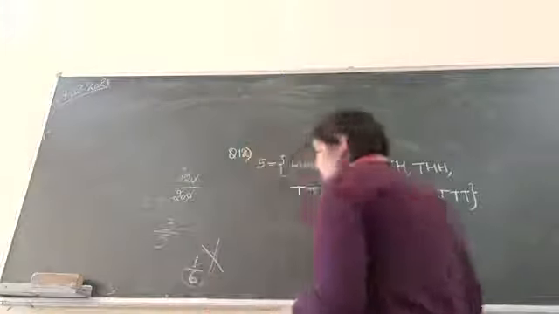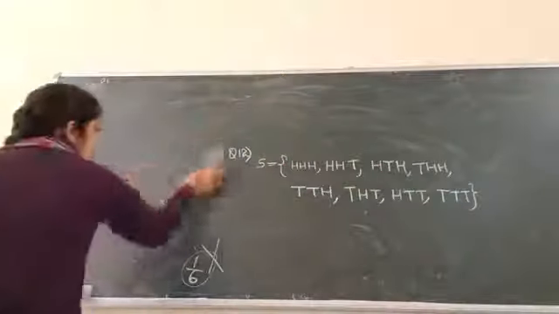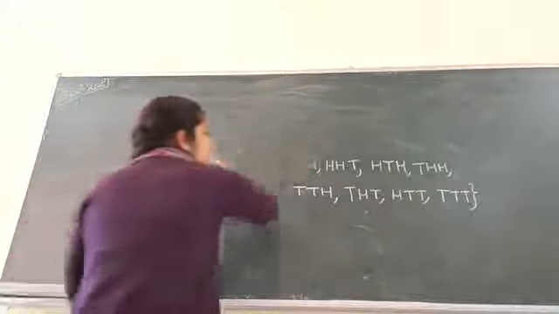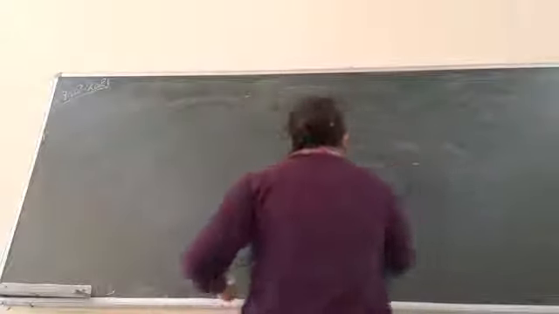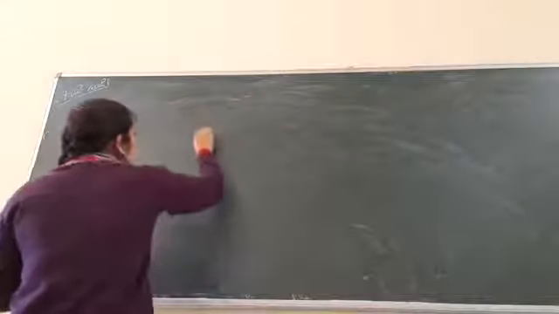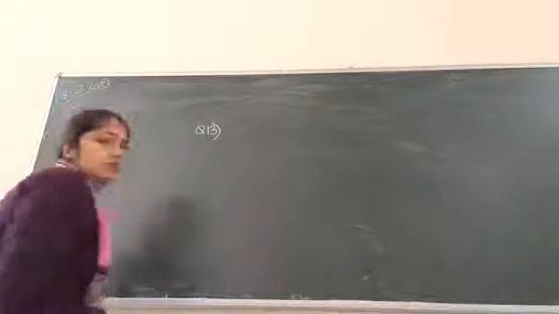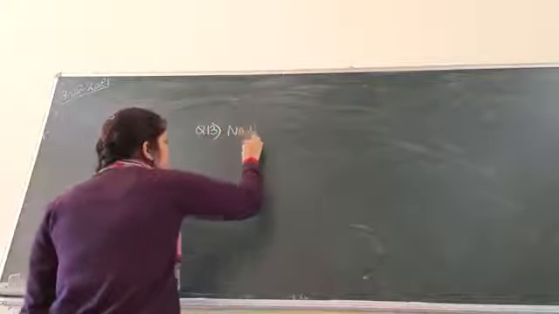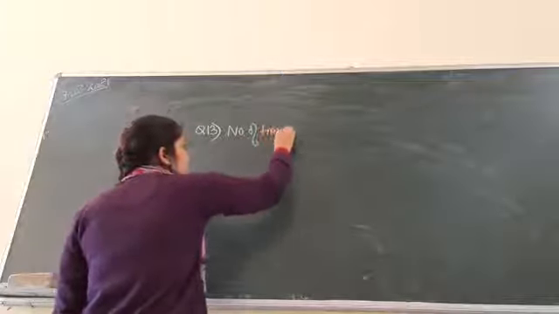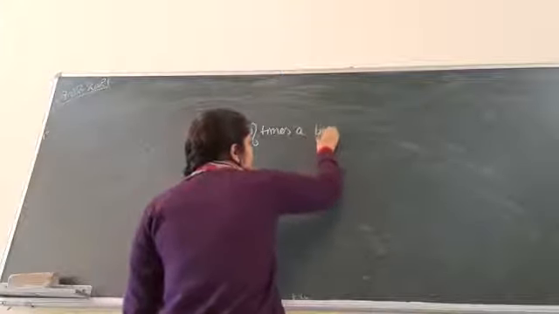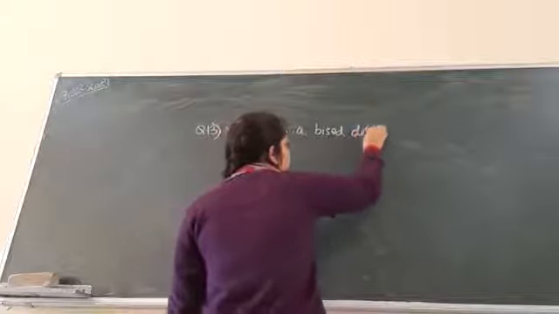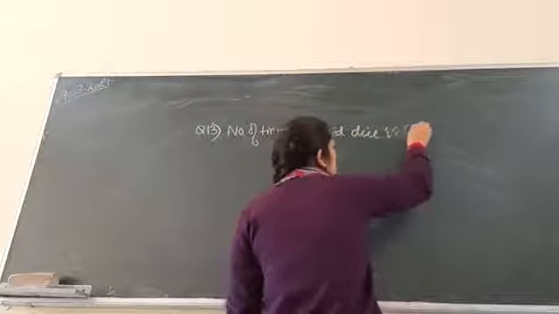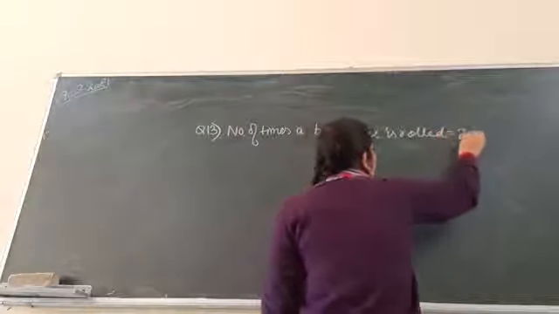So now we will write the solution. This is question number 30. Write down: number of times a biased dice is rolled is equal to 200.